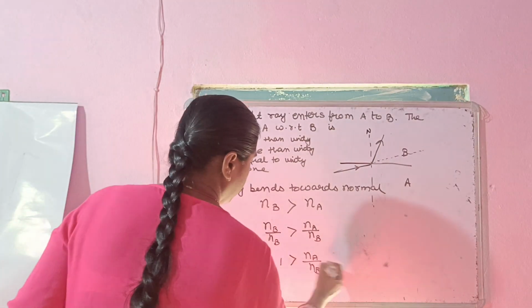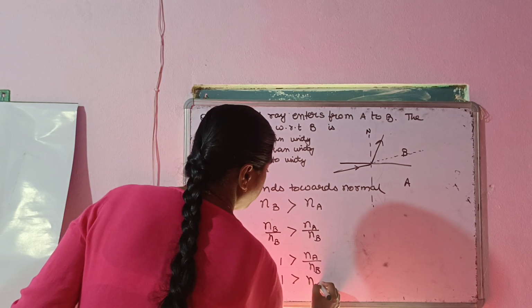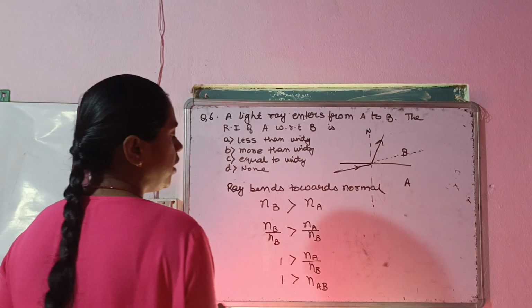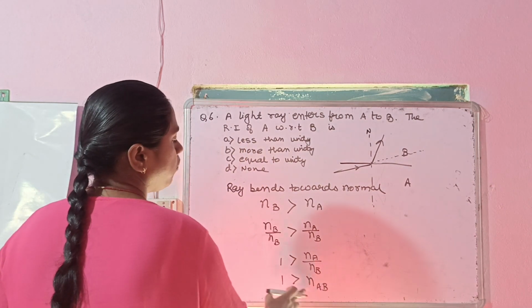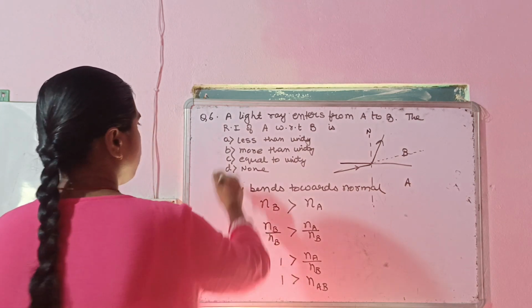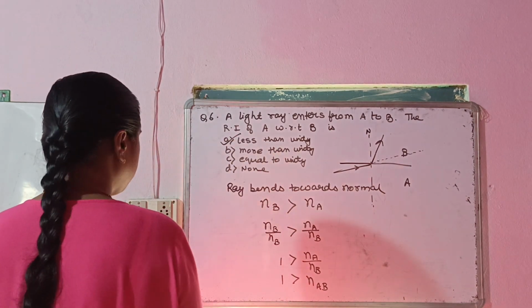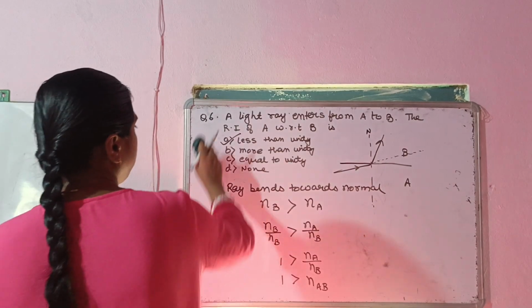This is equal to what? This can be written as refractive index of A with respect to B. So refractive index of A with respect to B is less than unity. So what will be the answer? First option, less than unity. Okay. So this is your sixth question.